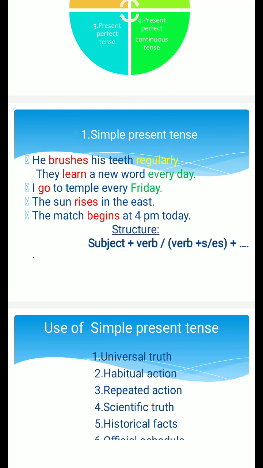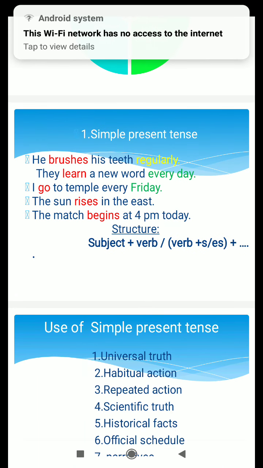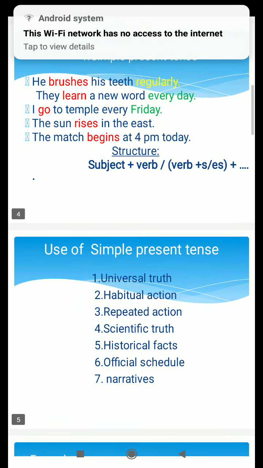It is universal truth. Sun rises in the east and sets in the west. And the match begins at 4 p.m. today. That is the schedule. So the last sentence says, simple present tense is also used for some scheduled programs. So the simple present tense contains a subject plus verb and regular activity that we do regularly.